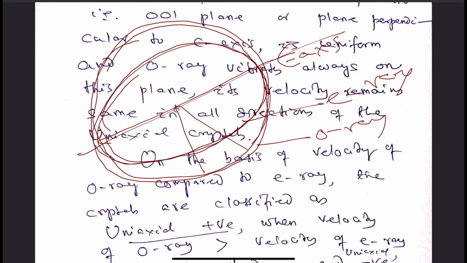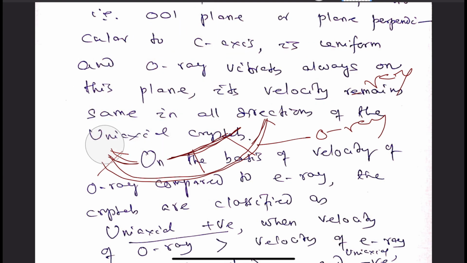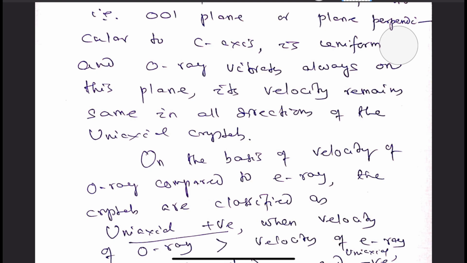So because it is a circle, its velocity is constant. This ellipse, E ray, its velocity is matching with O ray along C axis direction, and it is found to be different in different directions. So it is an ellipse. Based upon this character, the uniaxial crystals are described as positive or negative depending upon the velocities.